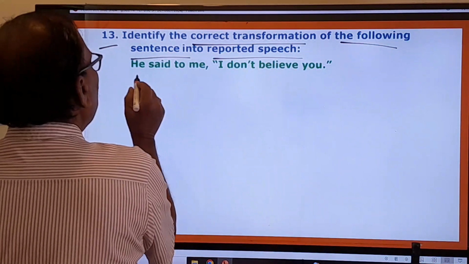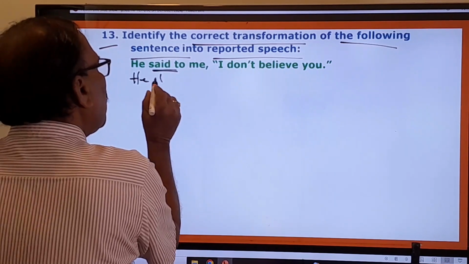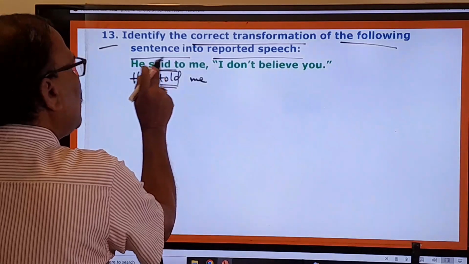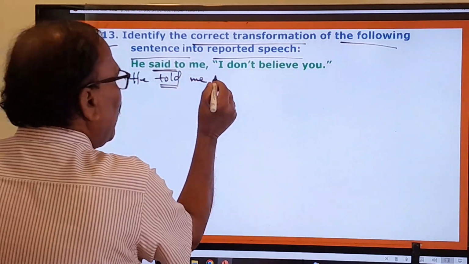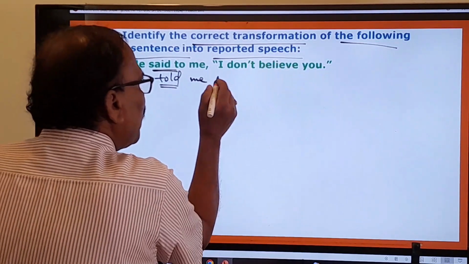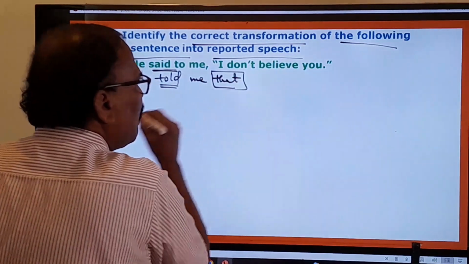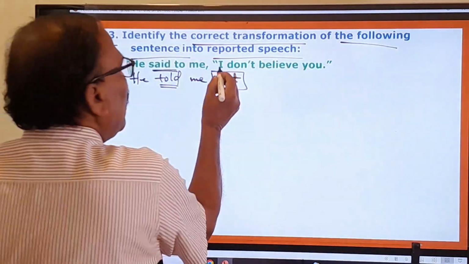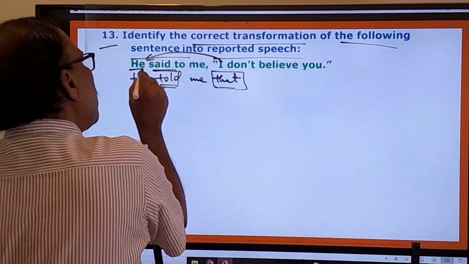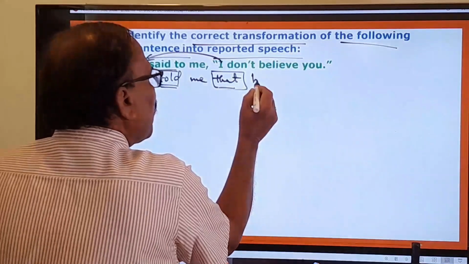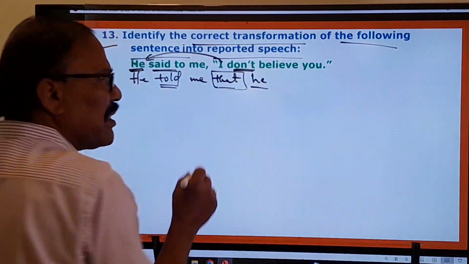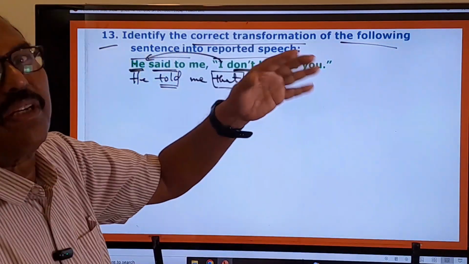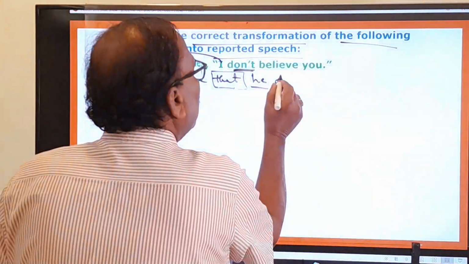Whenever there is said to, that must always be turned into told. He said to me is turned into he told me. To connect this reporting verb and the direct speech, we must make use of that as a connecting word. He told me that he. Here the I refers to this he, so I becomes he. And don't is present tense. Whenever you change direct speech into indirect speech, you must change the tense into past tense. Don't in the past tense is didn't.